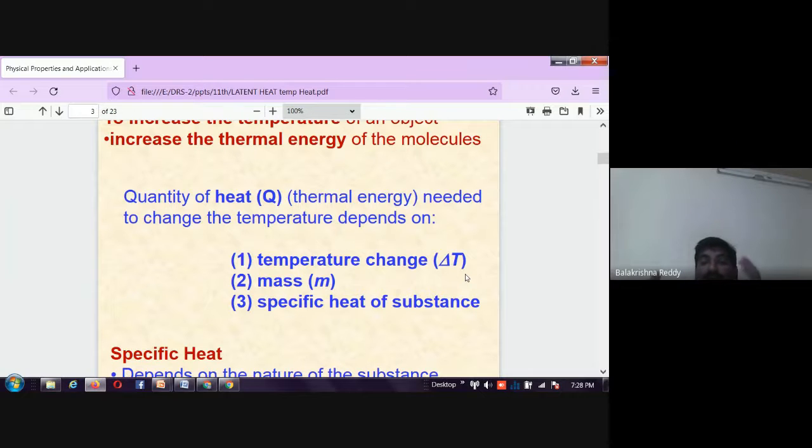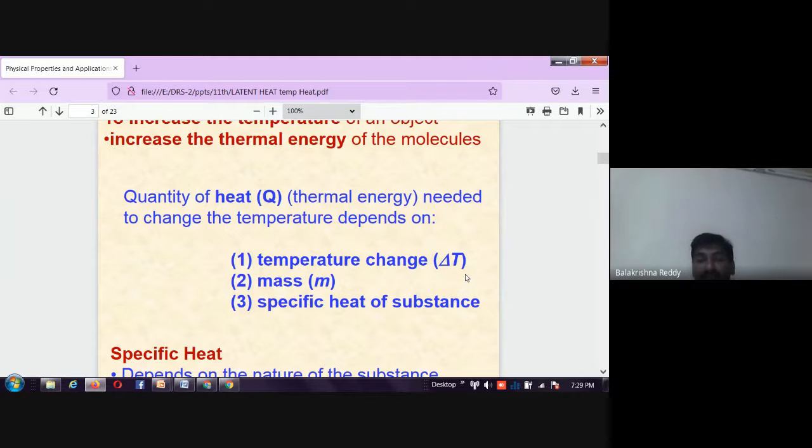For example, we put water on a stove. I kept a small bowl with 1 liter of water and a bowl with 10 liters of water, and I applied the same flame to both. Will they be ready in the same manner? Will they get the same heat energy within the time? No, because the mass is different. And if it were a different substance, that would again be a problem. We will not gain the same amount of temperature. That's why these three factors matter.